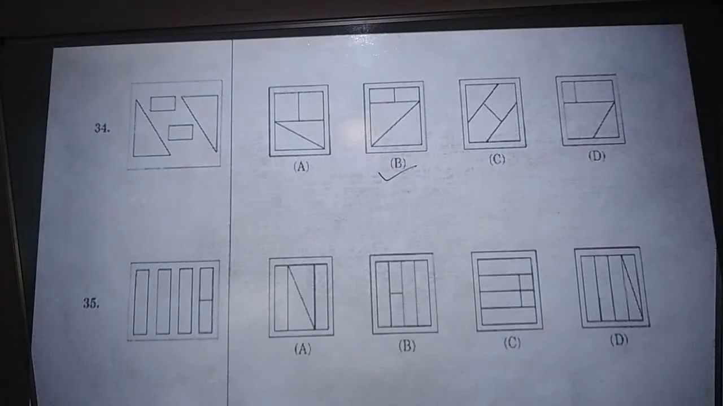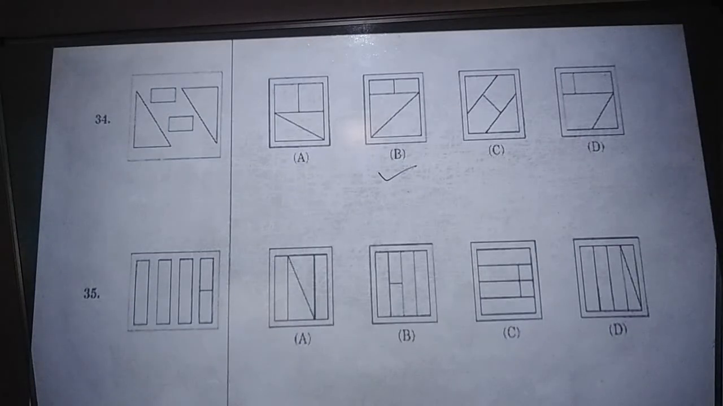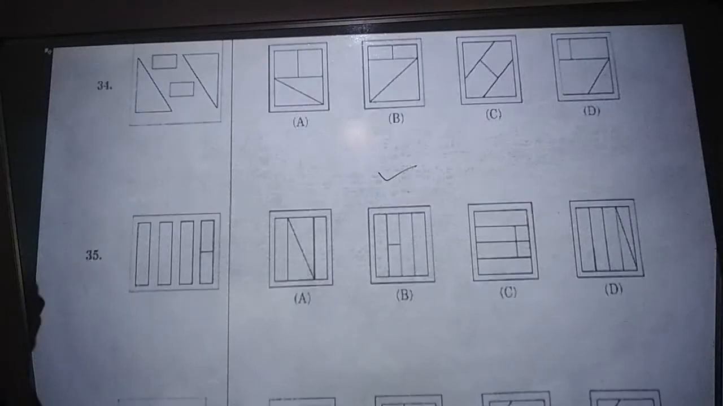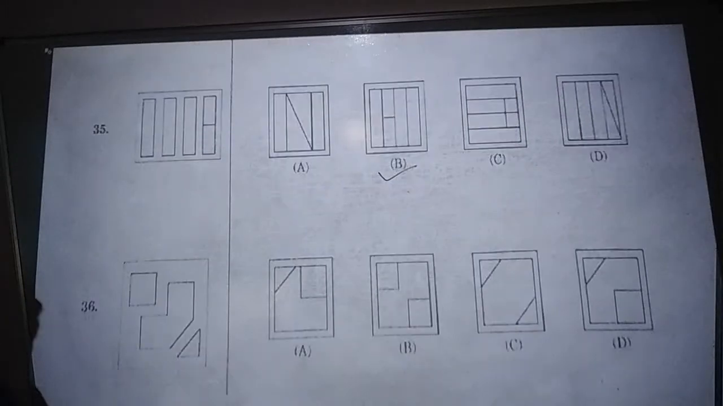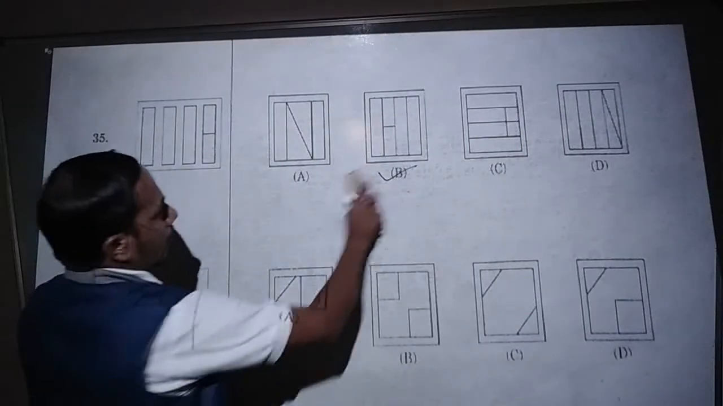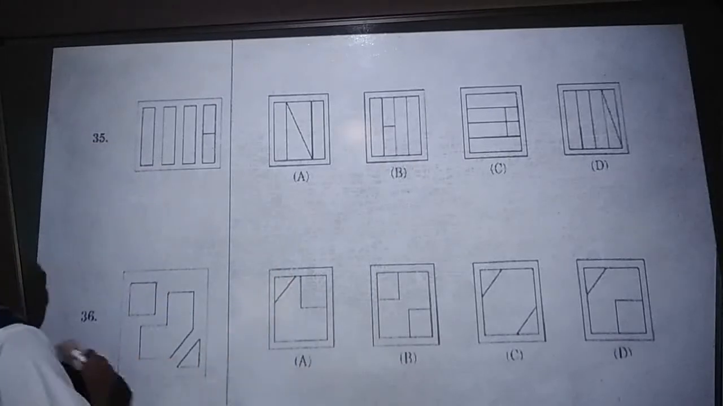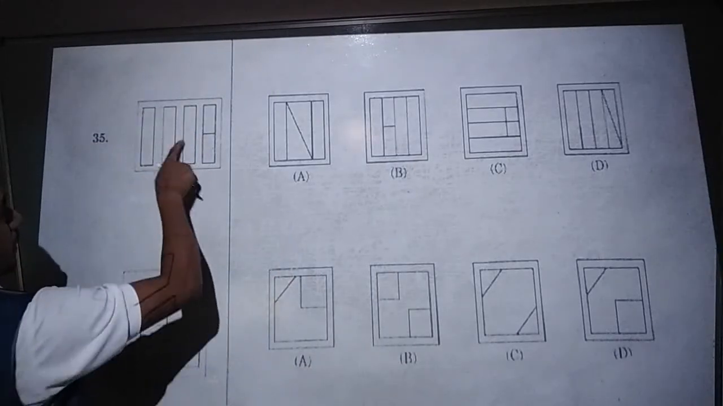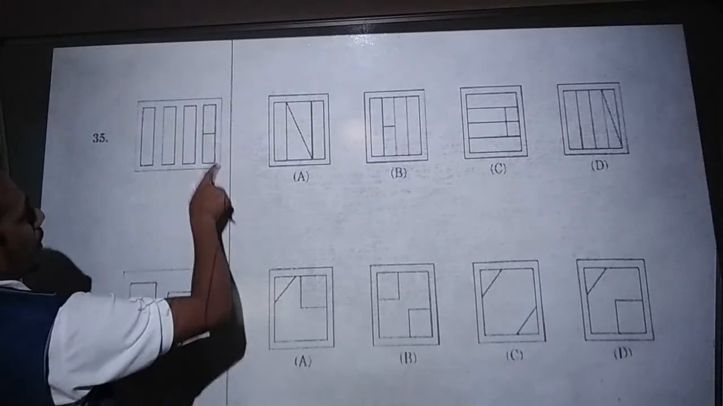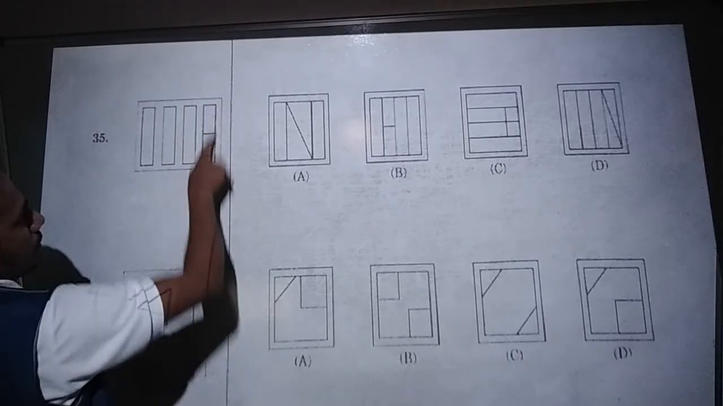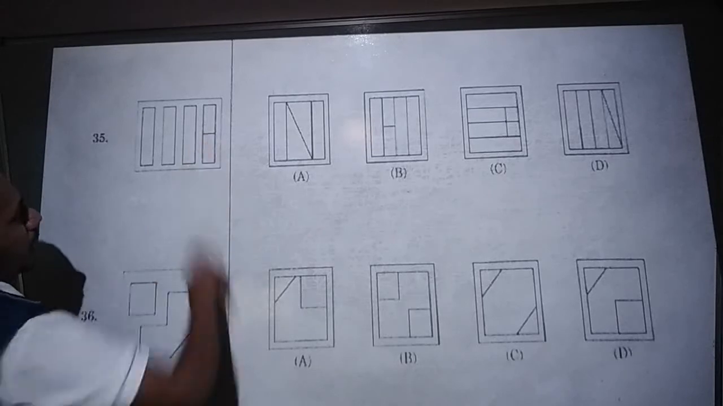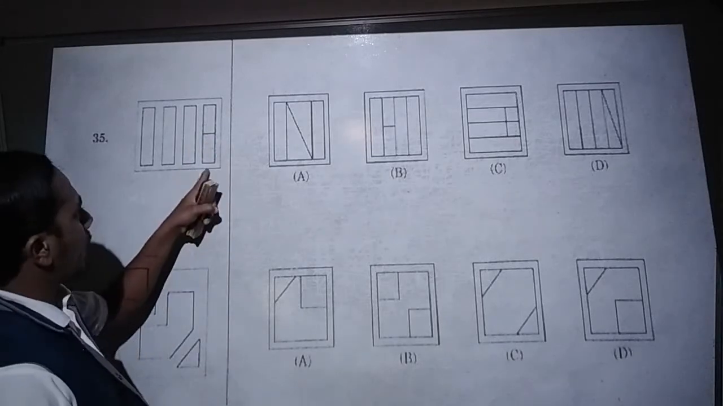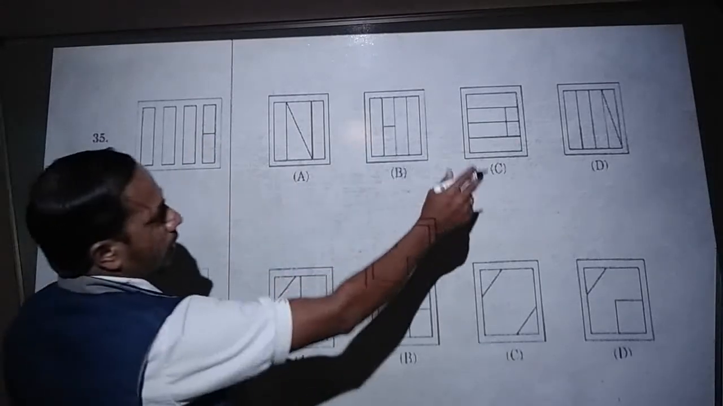Okay, question number 35. In question number 35, what are they given? Look at the question figure. In the question figure, there are three big rectangles and one cut piece of a rectangle. They have drawn one line for the rectangle. So where exactly will you identify this structure?